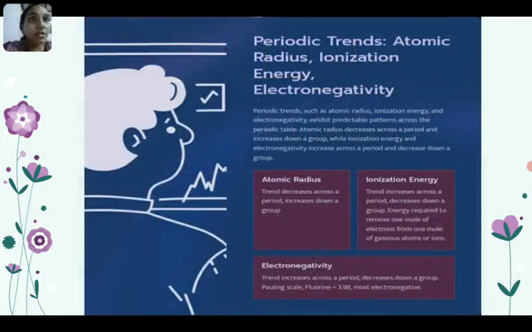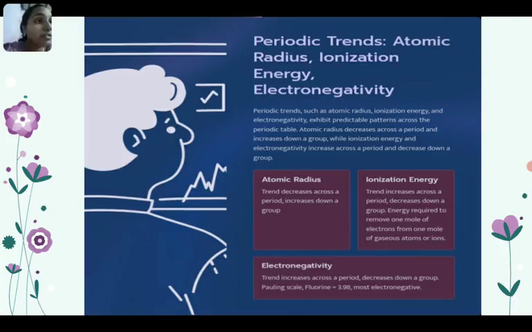Periodic trends. Atomic radius, ionization energy, and electronegativity are properties that change across the periodic table, from left to right or right to left. They exhibit predictable patterns across the periodic table. Atomic radius decreases across a period and increases down a group, while ionization energy and electronegativity increase across a period and decrease down a group.